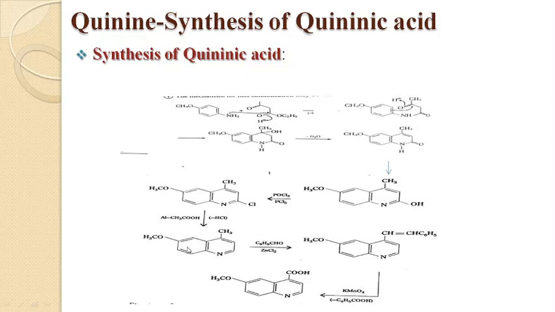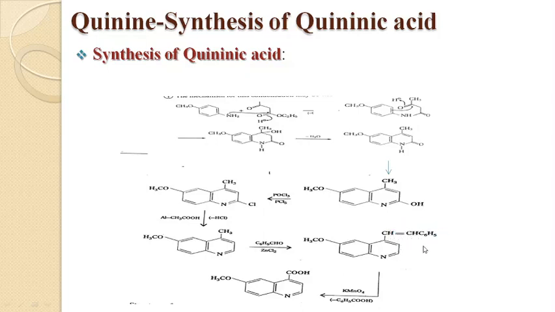As you can see here, the 6-methoxy group is present, and we have to convert this methyl group into carboxylic group, and we will get the structure of quininic acid. This is done by treating it with benzaldehyde in the presence of zinc chloride. As you can see, dehydration takes place, with loss of a molecule of water and a double bond formation, here C6H5.